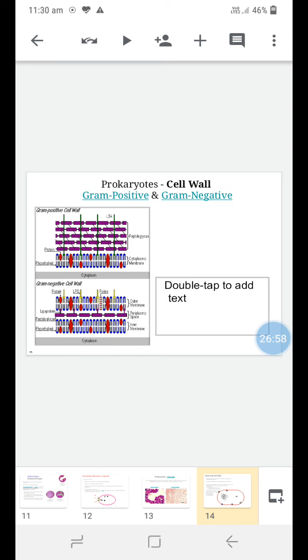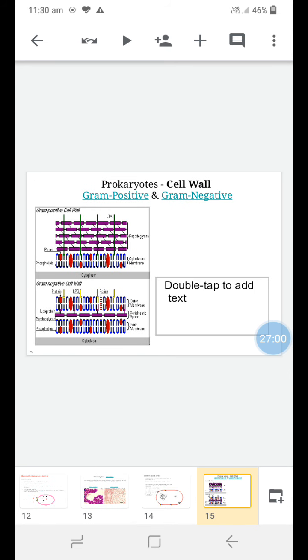Then if you see the difference between gram positive and gram negative bacteria in structure, this is the diagram of the gram positive and gram negative cell walls. Easily we can see a difference. In the gram positive cell wall, peptidoglycan is present in higher concentration.